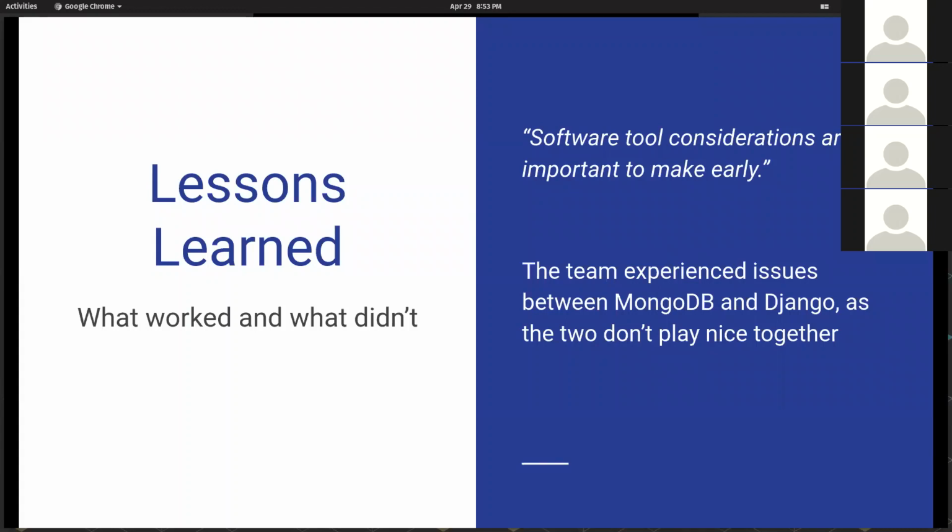Another key takeaway that we learned from this project was that software tool considerations are important to make early in a project development lifecycle. One of the issues we experienced late in the project was that MongoDB and Django have some issues that don't make them play well together. So it's important to be iterative and also analyze the types of tools that you'll be using in a project.